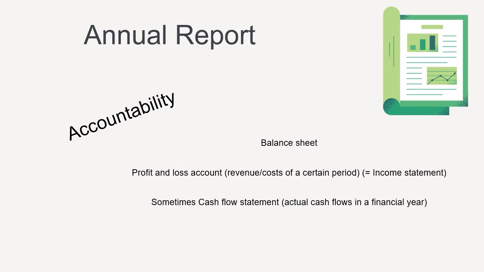Annual reports are comprehensive documents designed to provide readers with information about a company's performance, also called accountability, in the preceding year. The report contains information such as performance highlights, a letter from the CEO, financial information via a balance sheet, a profit and loss account and sometimes cash flow statements. It also has information about the objectives and goals for future years.